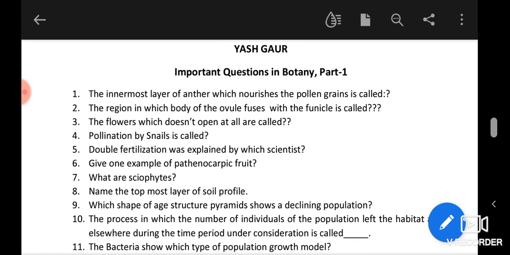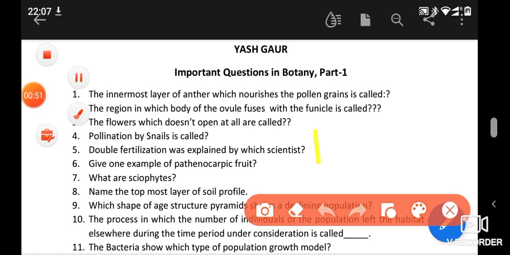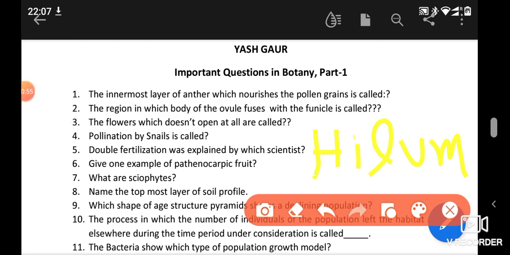Next one is, the region in which the body of the ovule fuses with the funicle is called. So that region or that particular area where the ovule fuses with the funicle, the point of attachment, is generally called hilum. The hilum can be seen in some fruits also, like in the family Fabaceae, in the bean fruits. Like in the gram, we can clearly see a mark inside. That mark is called the hilum.